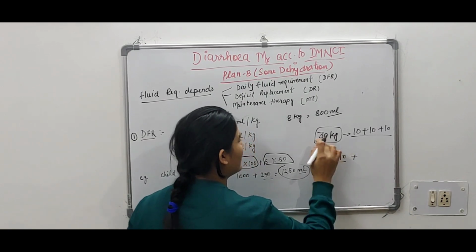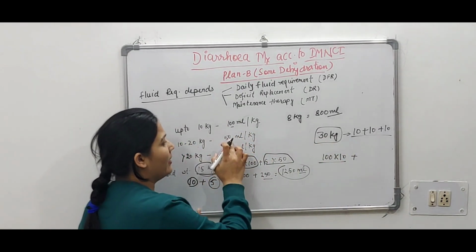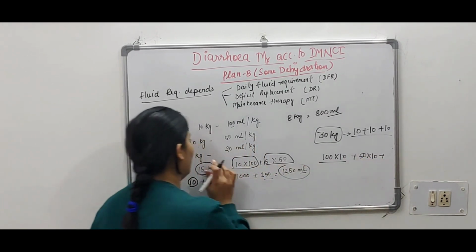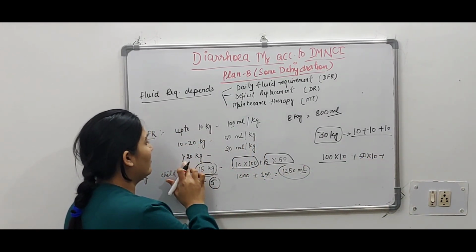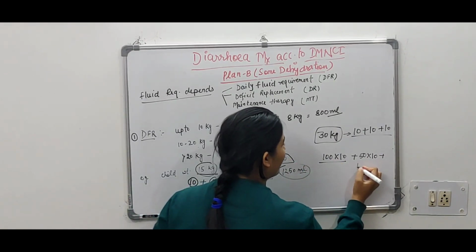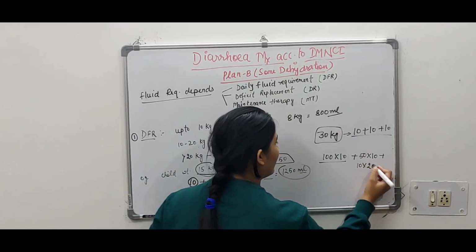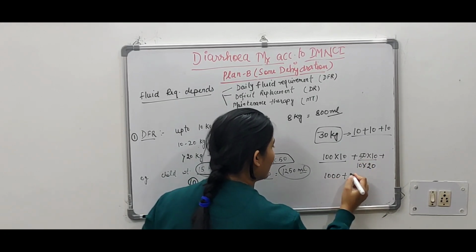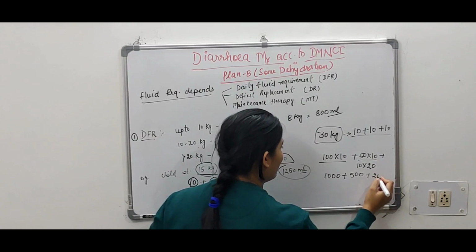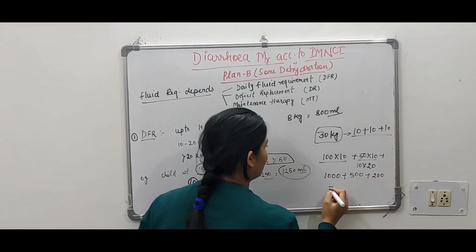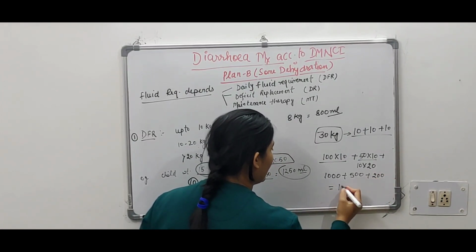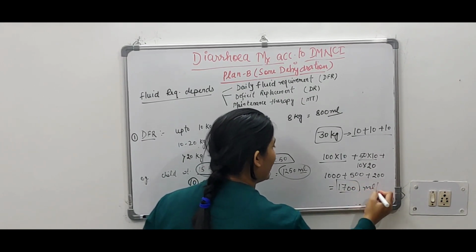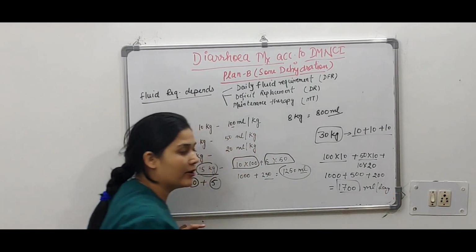First 10 plus 10 to 20 kg के लिए 50, 50 into 10, plus next 10 kg के लिए 20, 10 into 20. So the total fluid requirement is 1000 plus 500 plus 200. It is 1700 ml per day. This is the daily fluid requirement.